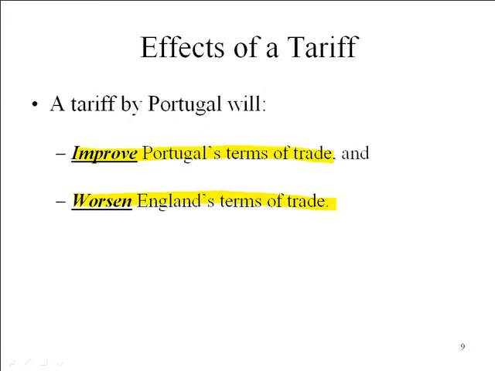Yes, they will change. Yeah, sure. You've changed the world price, so you've changed the slope of the iso-value budget line that would be affected in England.